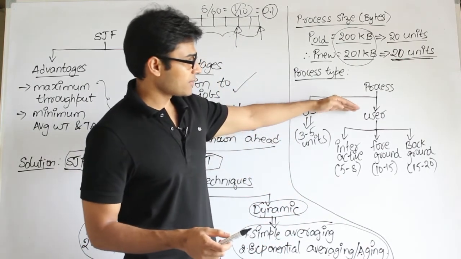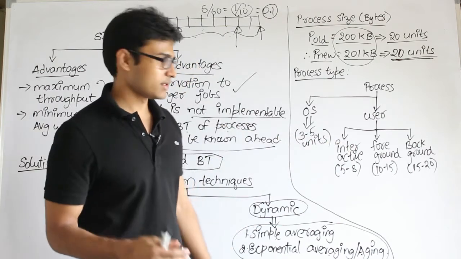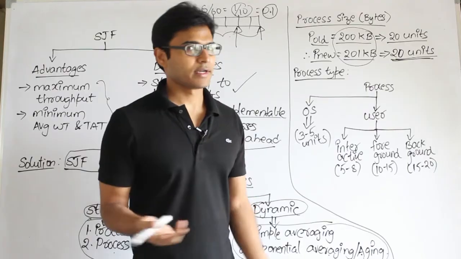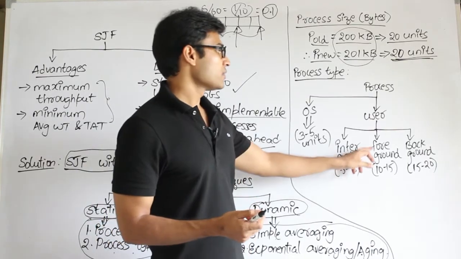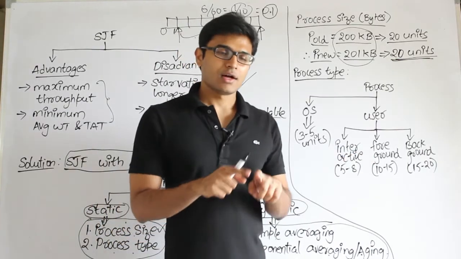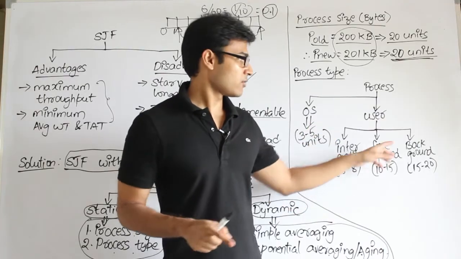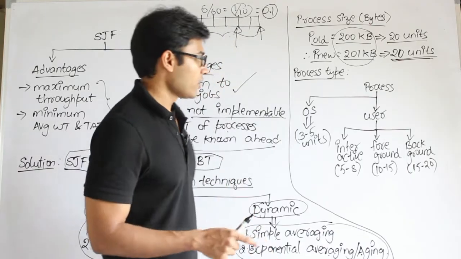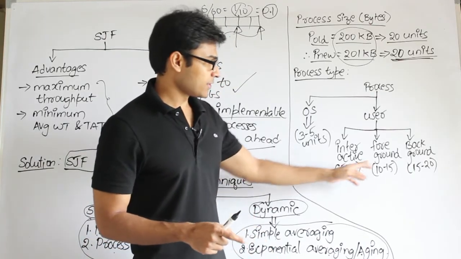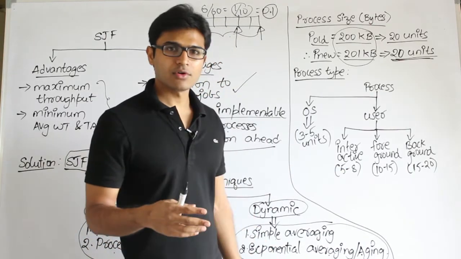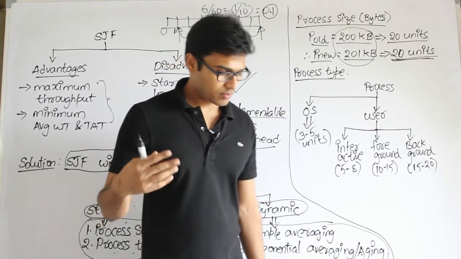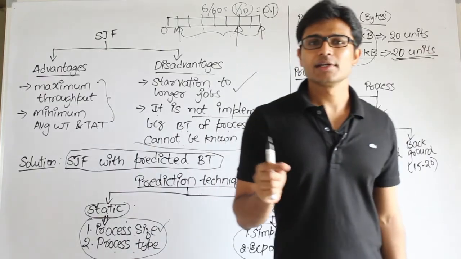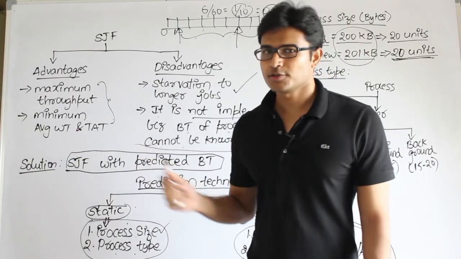And then whenever the user has a process, there are various types of process. One is interactive. Interactive means you want to continuously interact with it, like gaming, right? Another one is foreground. Foreground means that it will be running in the foreground. Background means it will be running as a daemon, running behind, right? Now depending on that, you can assign some times, because every process is not going to take the same time. Depending on the type of the process, you can come up with the burst times. Anyway, once you predict the burst time, then you can go with shortest job first.